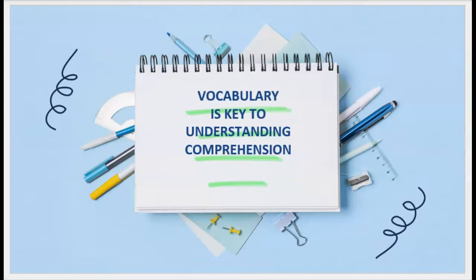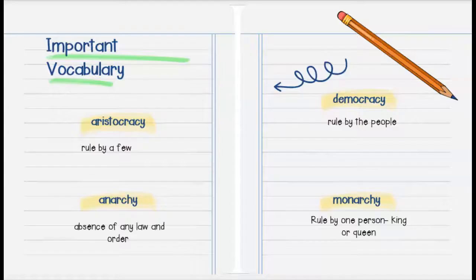So here we come to our vocabulary section. This is a little bit of a repeat of what we talked about with the governments, but I thought it was important to note. So aristocracy is ruled by a few. Again, that's kind of like an oligarchy. Anarchy is the absence of any law and order. It's ruled by a mob. Democracy is ruled by the people. It's ruled by many. And then a monarchy is ruled by one person, a king or a queen.